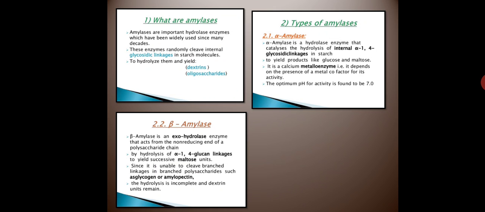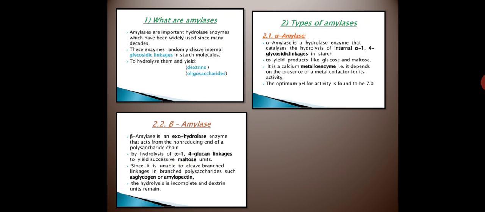Okay, means what? Starch breaks down into dextrin, then it breaks down into maltose, and maltose finally breaks down into glucose, and this breakdown is carried out by the enzyme amylase. Okay, there are two types of amylase, alpha amylase and beta amylase. Among these two types of enzyme, alpha amylase is found in human beings. The function is the same, that is, it breaks down starch into glucose.